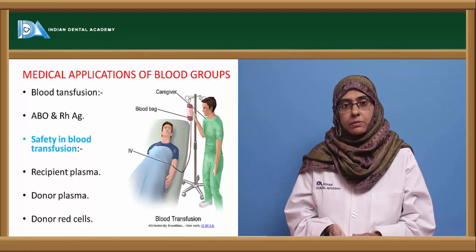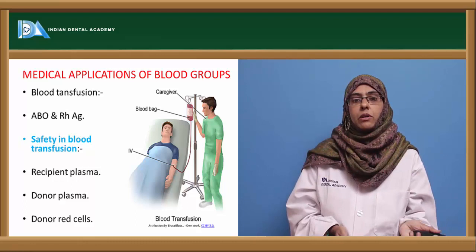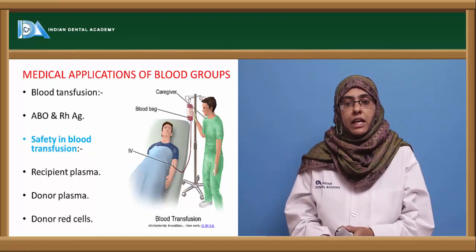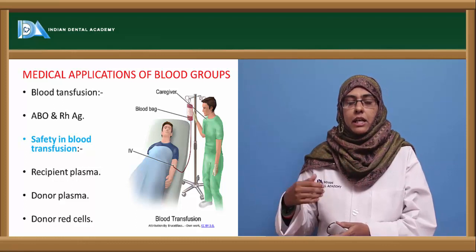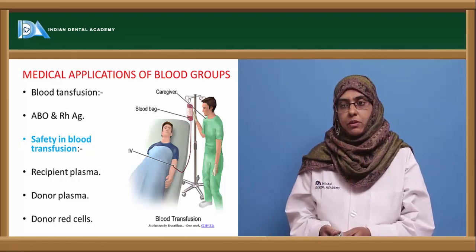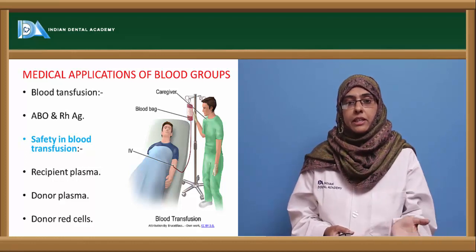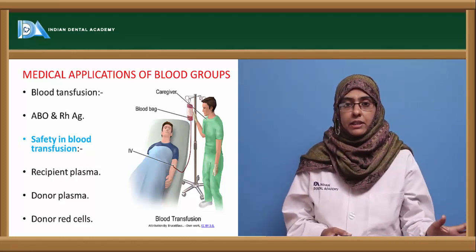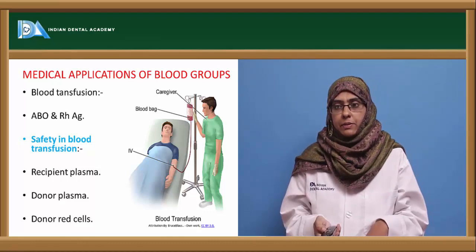Next is the donor plasma. The donor plasma should not contain any antibodies that can cause agglutination in the recipient's cells, causing disaster or a deleterious effect in the recipient's body. Next is the donor cell again, which should not express any other type of antigen apart from the blood group antigen, otherwise it can induce immunological reactions in the recipient.